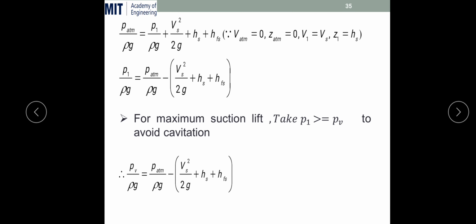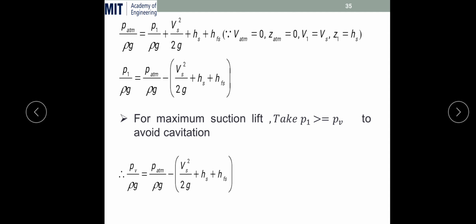So from this one you will get the inlet pressure head, which is P atmospheric upon rho g minus this term. It means the suction pressure head should be less than the atmospheric pressure head, but we have to simultaneously avoid the cavitation also, because this is a necessary condition. Until and unless this suction pressure head P1 by rho g is less than the atmospheric pressure head, the pumping of the water will not start.